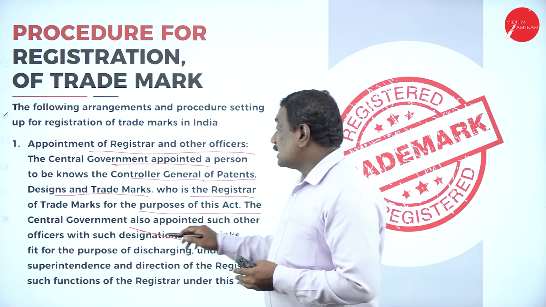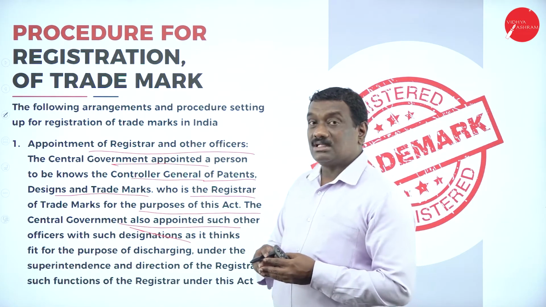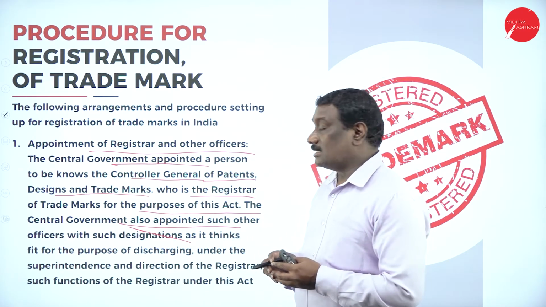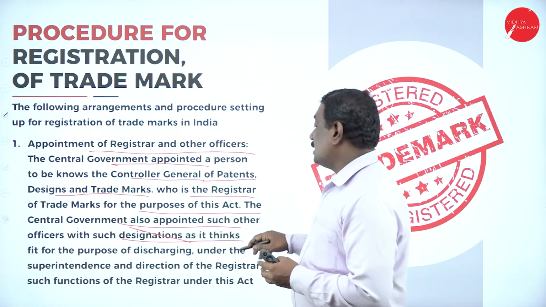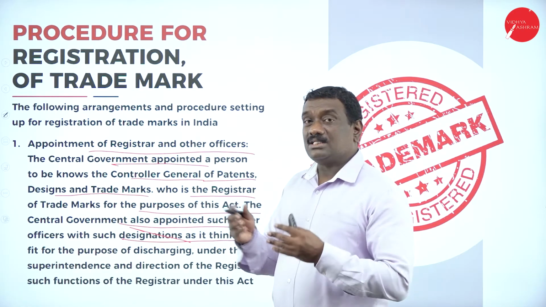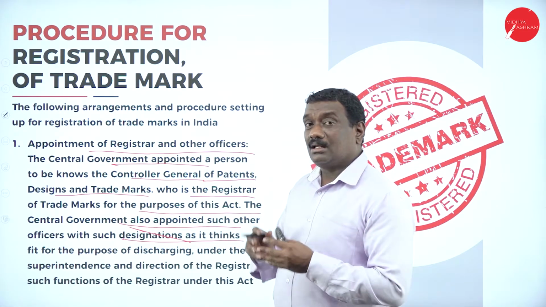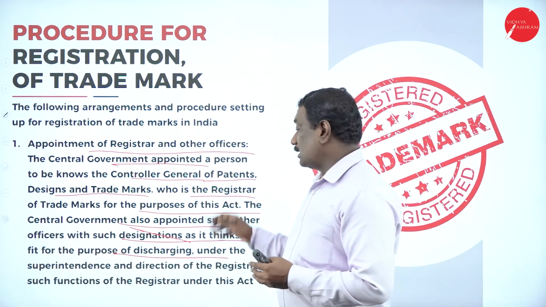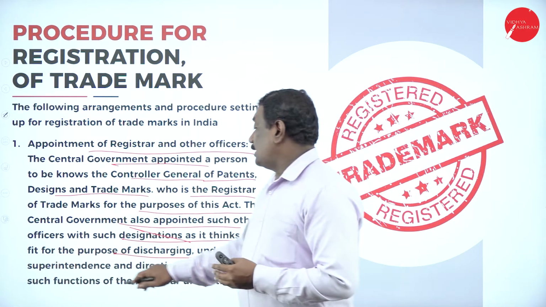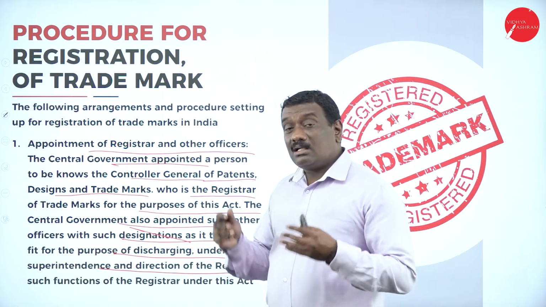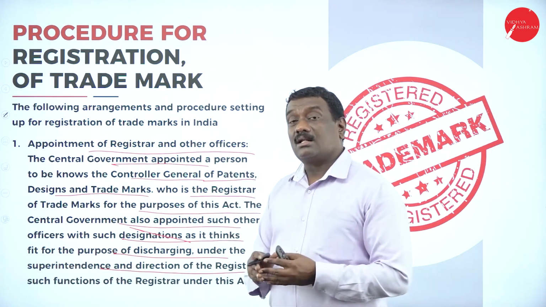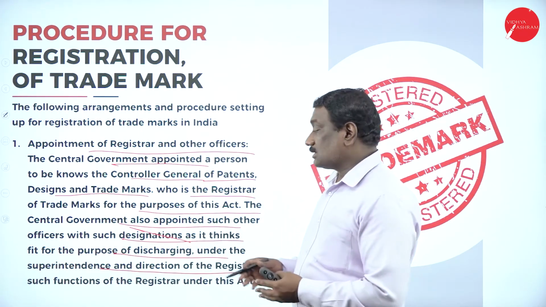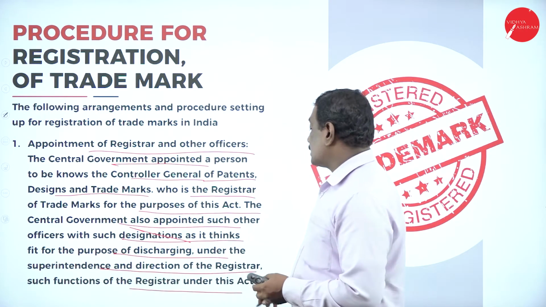So here the central government also appoints such other officers along with the Controller General of Patents, Designs and Trademarks, with such designations as it thinks fit, for the purpose of discharging the duties under this trademark act, under the superintendence and direction of the registrar. So under the registrar of trademarks, the central government will be appointing some more persons who will be working under this person called the registrar. Now such are the functions of the registrar under this act.